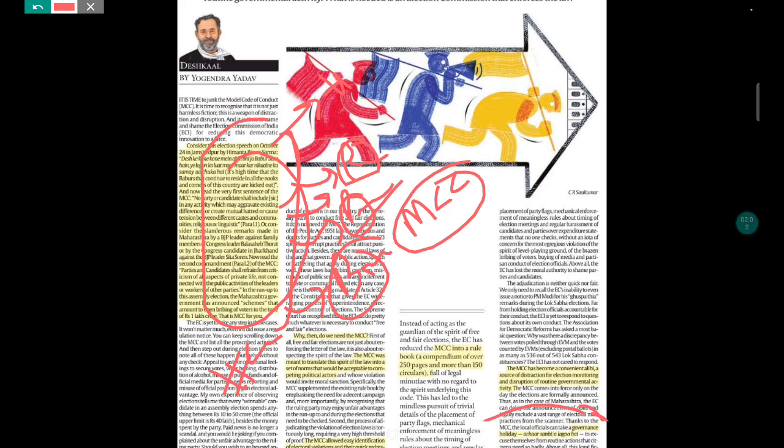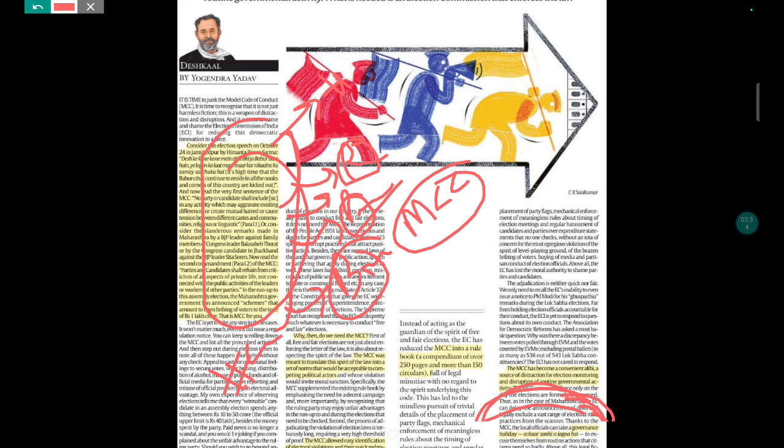So what happened is that the model code of conduct led to policy paralysis, and as a result the bureaucrats, the civil servants, the personnel in the system, used this MCC, this model code of conduct, as the excuse by saying कि आचार संहिता लागू है. So this is creating a kind of policy paralysis, or for that matter the governance holiday. This governance holiday keyword you have to remember, and use it while writing the answers with respect to this.